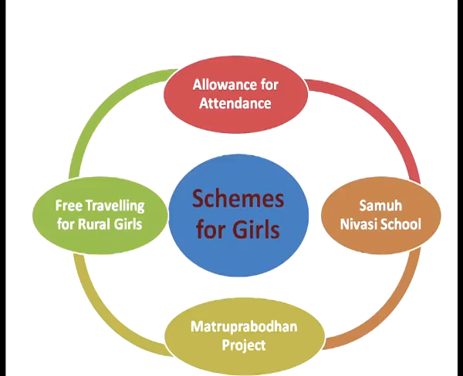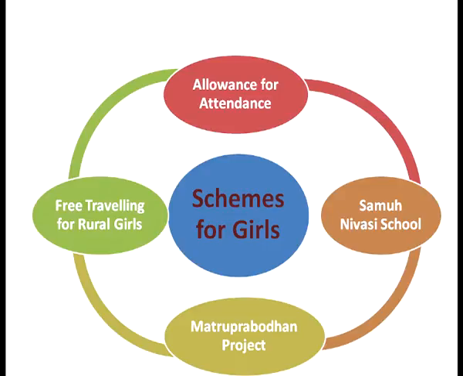So, these are the schemes for socially deprived children in the state of Maharashtra for the achievement of the target of universal elementary education. Now, next is schemes for girls. For the improvement of girls' education in the state of Maharashtra, different schemes had been launched in that state.